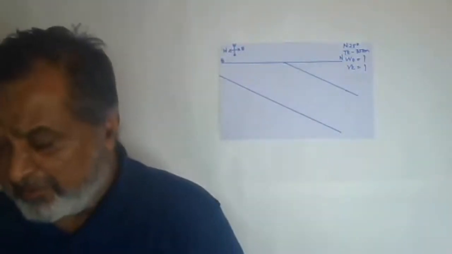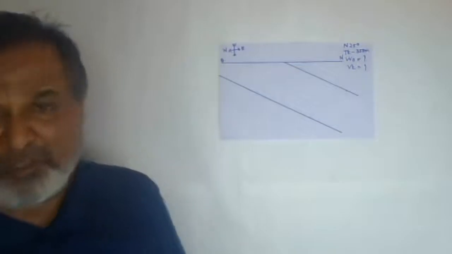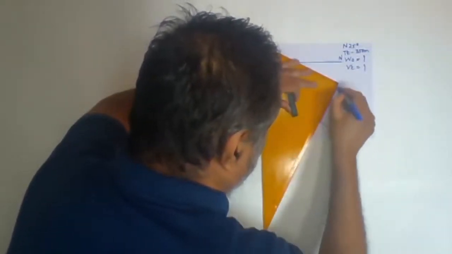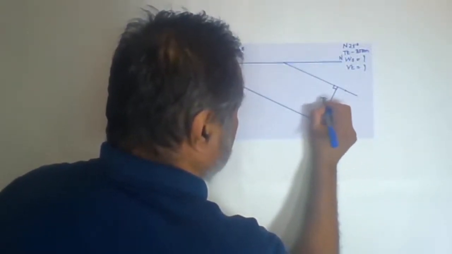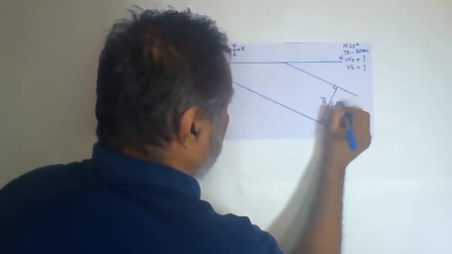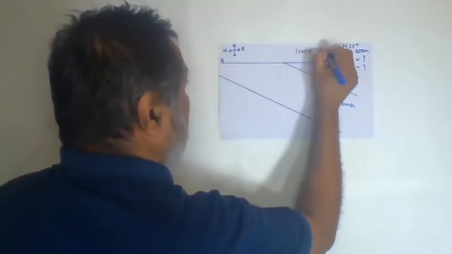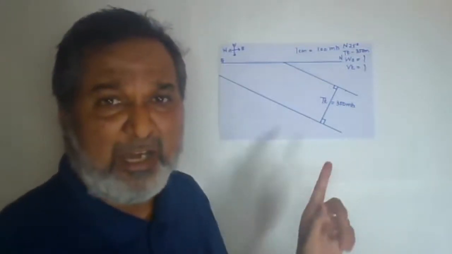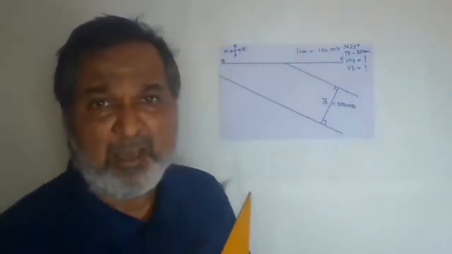Okay, no problem. This is a bigger scale for teaching the students. So the first thing we are given is the true thickness, which we have taken as 350 meters, and the scale we have taken as 1 centimeter equal to 100 meters. Without fail, whenever you start doing any structural problems, you have to write down the proper scale. If you are not given the proper scale, then it will become a problem.